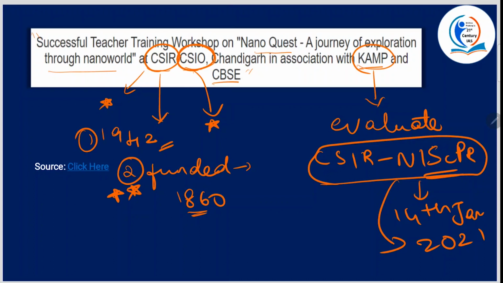It is funded by the ministry, but it's an autonomous body and it functions through the Societies Registration Act of 1860. All right, and who is the president of CSIR? It is the Prime Minister. And who is the vice president? It is the Union Minister of Science and Technology. Okay, and what is the main aim of this or objective of the CSIR? To conduct scientific and industrial research of national importance.